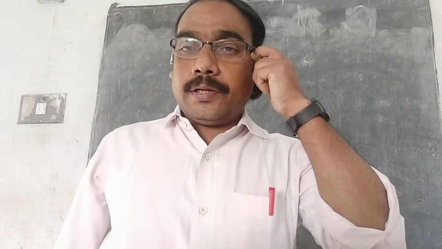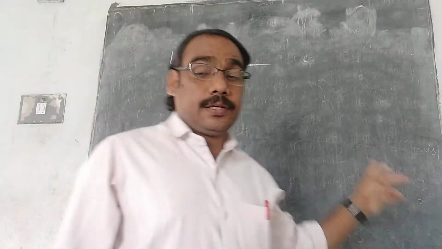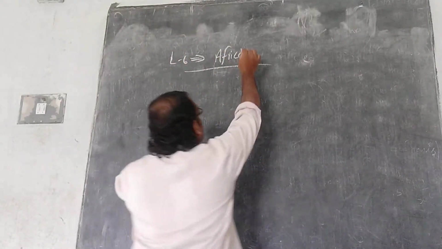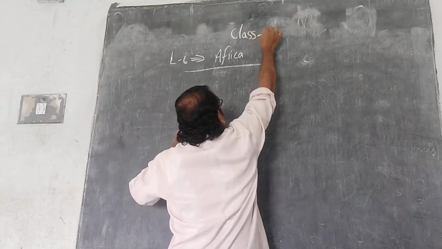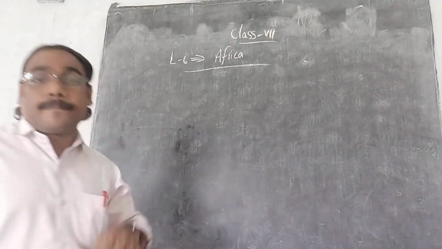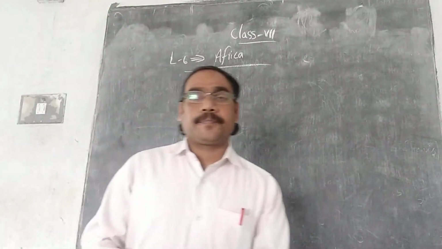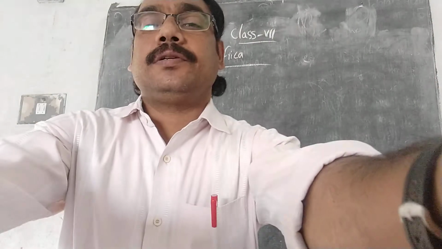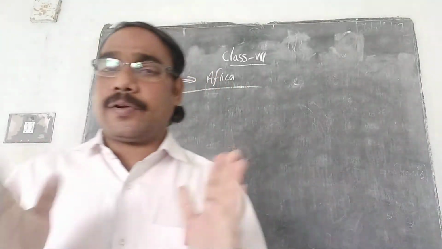Now, today for seventh class, I am going to start one new lesson, Africa. The last class we learned about, which one? Europe. Already you know the 7 continents.